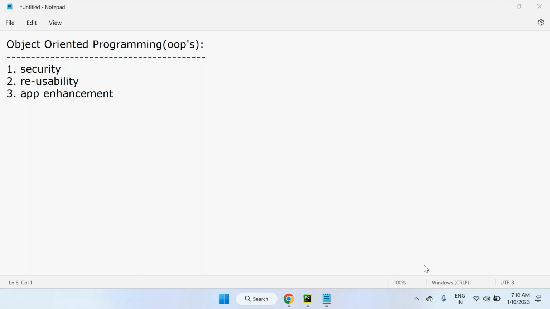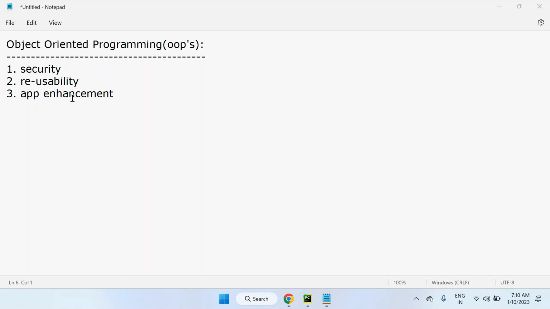That means we do not re-implement the application. We extend the application logic from where we implemented it, and from there we can add services to the existing application. Application enhancement is the process where we can enhance the features of an existing application and provide those features to the customers.